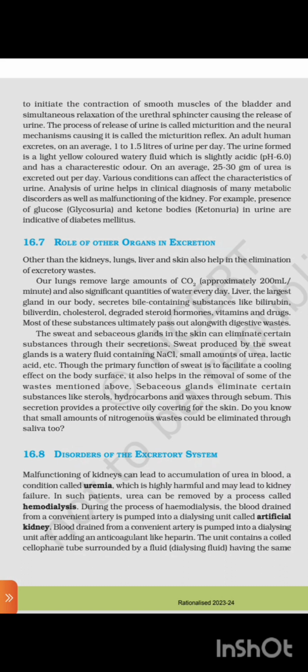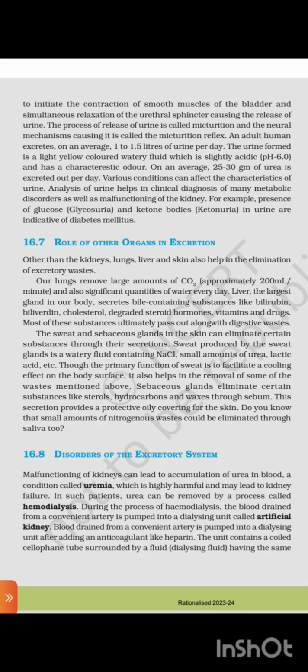16.7 Role of other organs in excretion. Other than the kidney, the lungs, liver and skin also help in the elimination of excretory waste. Our lungs remove large amounts of carbon dioxide, approximately 200 ml per minute, and also significant quantities of water every day. The liver, the largest gland in our body, secretes bile containing substances like bilirubin, biliverdin, cholesterol, degraded steroid hormones, vitamins, and drugs. Most of these substances ultimately pass out along with digestive waste.